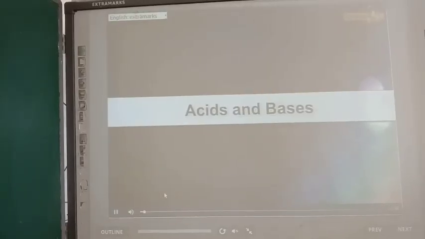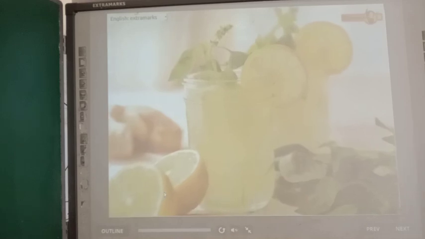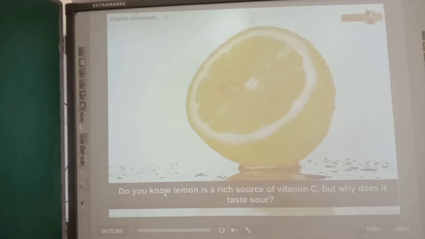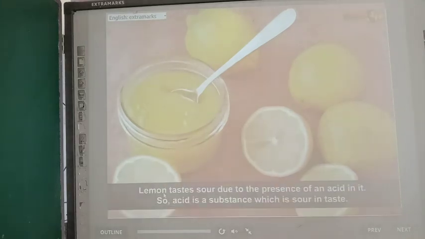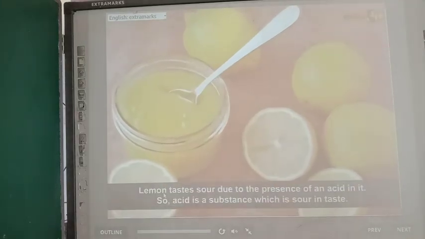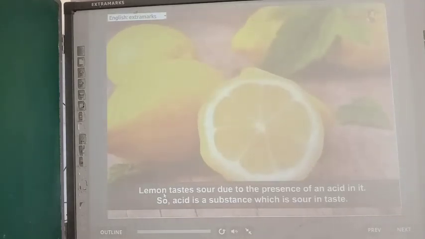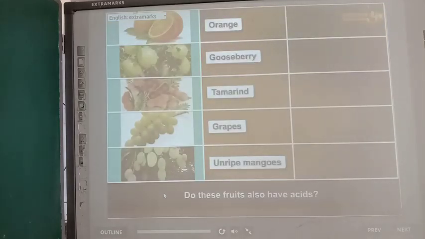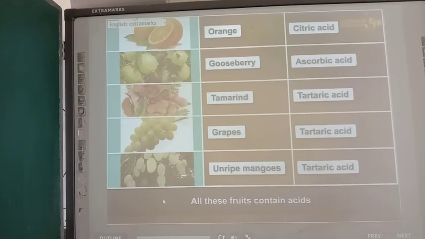You must have enjoyed lemonade during summers. Do you know lemon is a rich source of vitamin C? But why does it taste sour? Lemon tastes sour due to the presence of an acid in it. So an acid is a substance which is sour in taste. Do these fruits also have acids? That's right. These fruits taste sour, so they all contain acids.